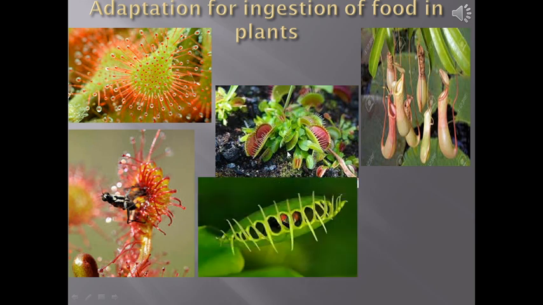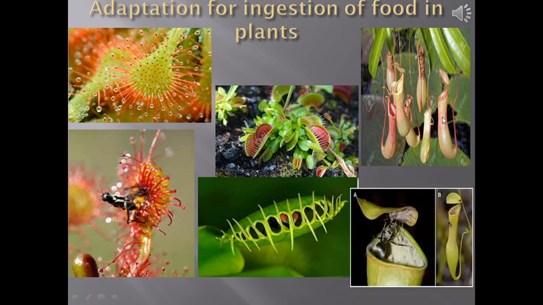Venus flytrap, the plant body is made up of two sections. These sections flap and close when any insect comes and sits over it. It traps the insect inside, secretes some chemicals and digests this insect and takes up nitrogen which is present inside the insect body.